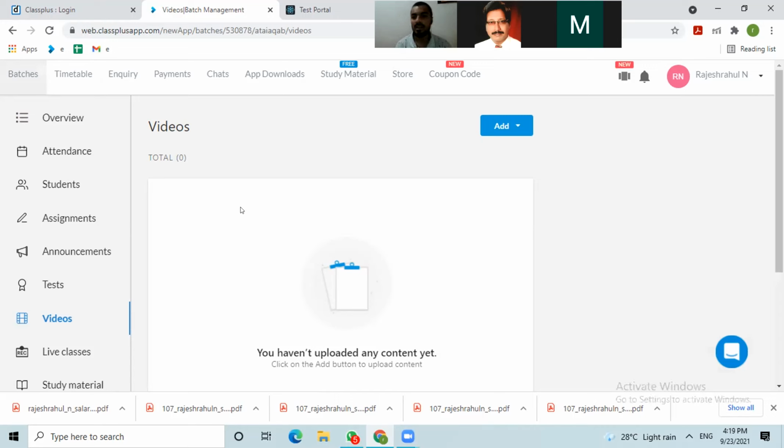And here also security is very high, sir. Students can't take screenshots. They can't record your video. They can't download your video. They can't share it with other peers. Is there any facility to allow the student to download also? Not necessary, no, sir. Each student has his own app. They can see it at their convenient time, sir. Because the video size will be large, you can just ask them to go to the app and see the videos.